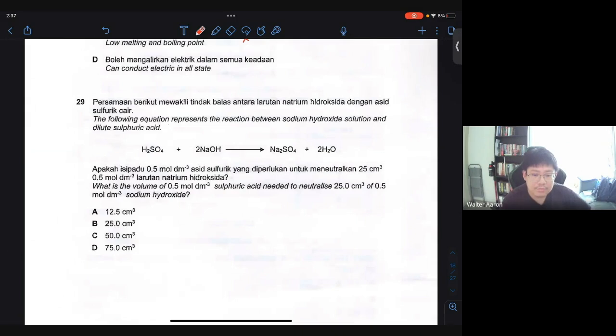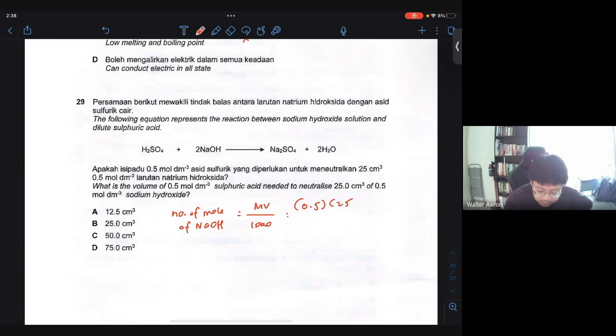The number of mole of sodium hydroxide will be using MV over 1000. In this case, we have 0.5 mole per dm cube of sodium hydroxide and also 25 cm cube.